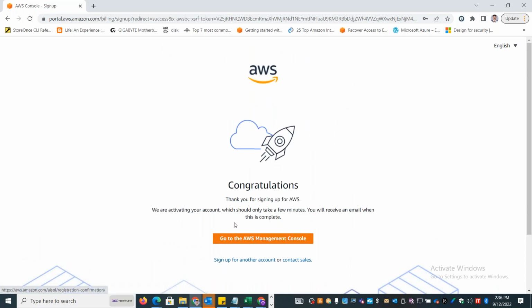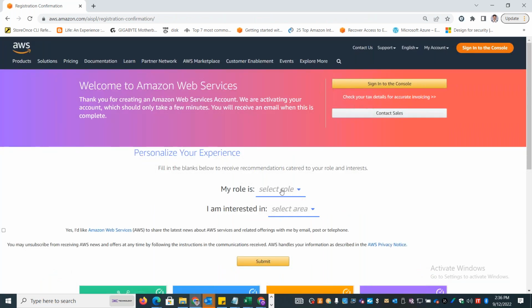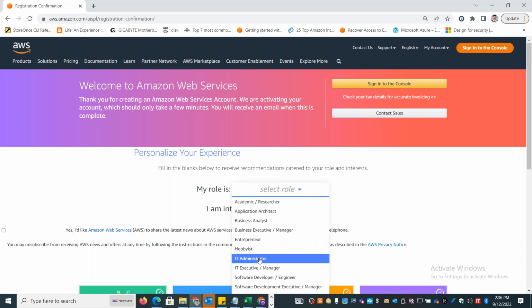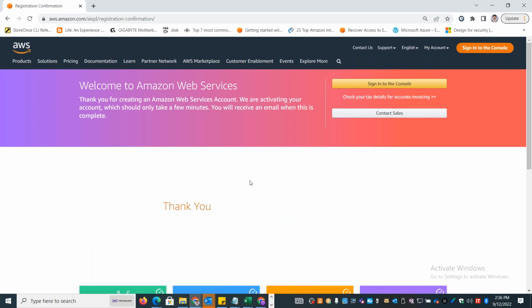Once you sign up, they will be activating our account, and it will take a few minutes to activate. You can directly go to AWS management console. In this console, you will be asked for selecting your role. You can say IT administrator or IT manager based on your role. And you can select which area you are interested. You can select learning and certification or DevOps or whichever area you want, and you can submit. This is the entire step on how to create a new AWS account for learning and development. So once you're done, you can sign into the console.